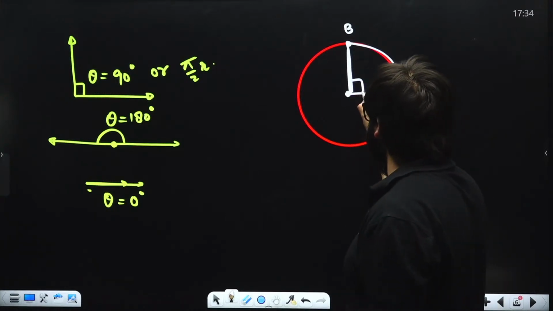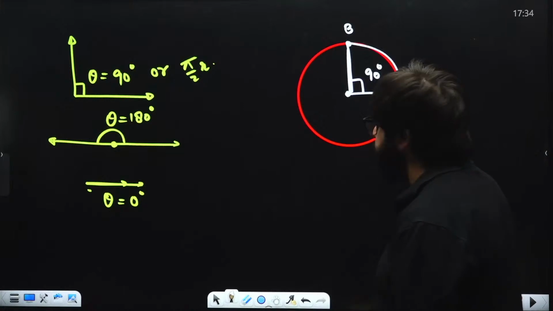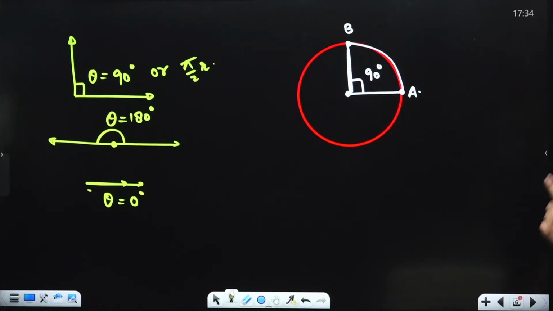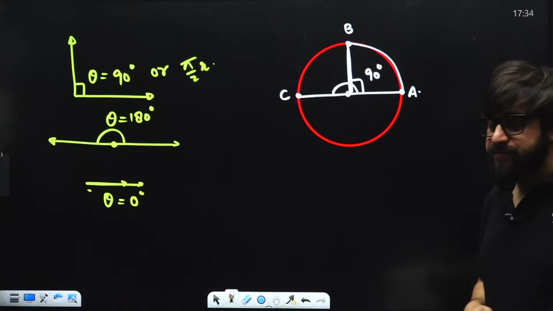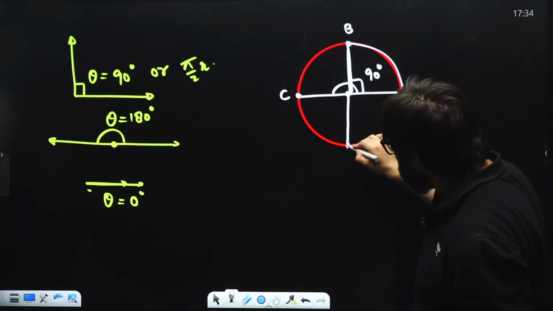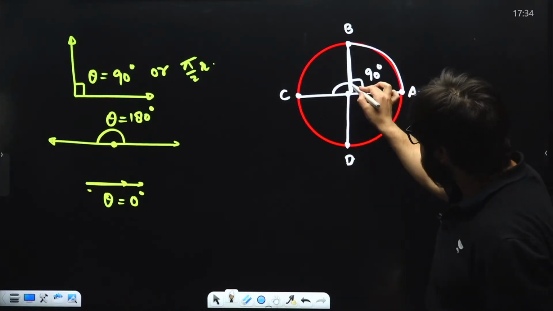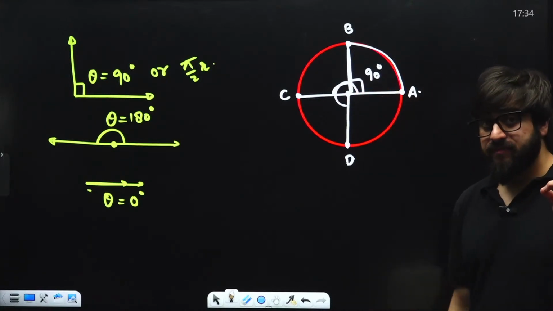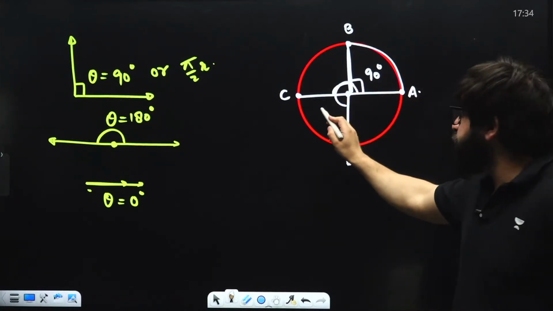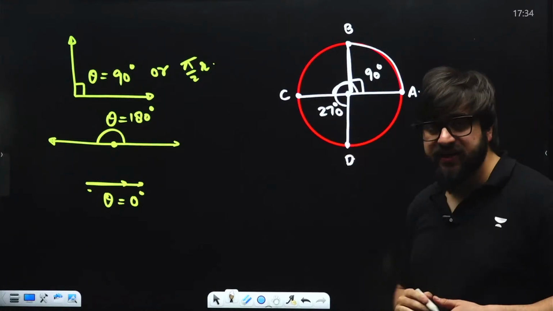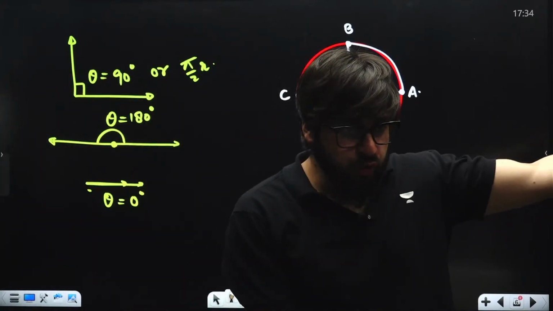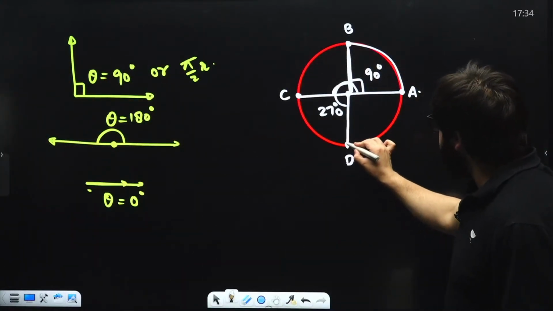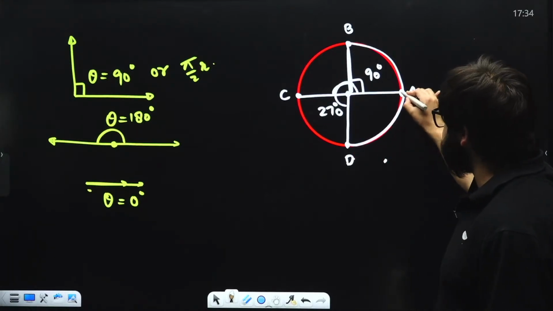Now this angle in this case is how much? We say, sir, 90 degrees. Now if you have reached the point C, how much is the angle between these two? We say 180 degrees. Now when you reach this point, let's suppose D, how much have you moved? We say 270 degrees. So it is 90, it is 180, it is 270, and then you reach back once again the same point A.